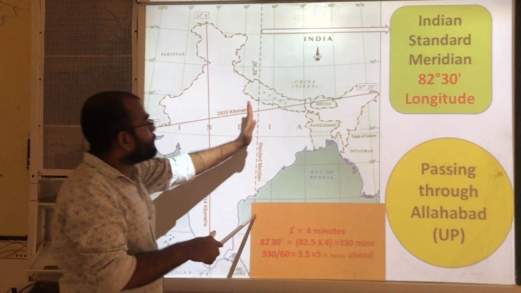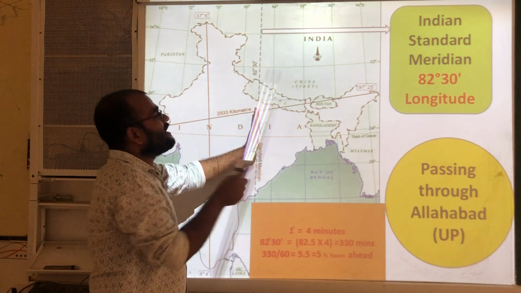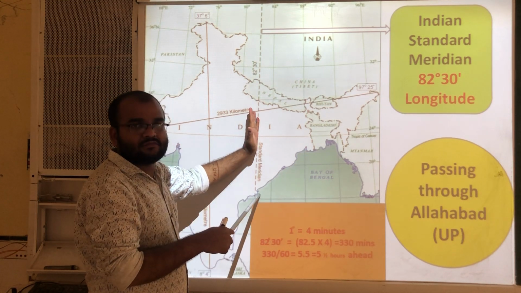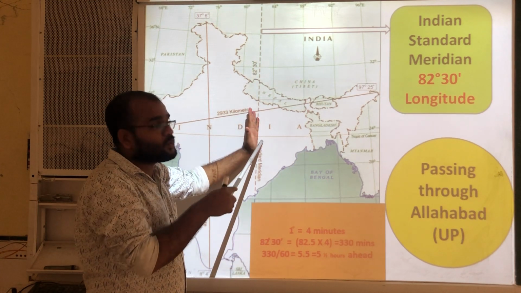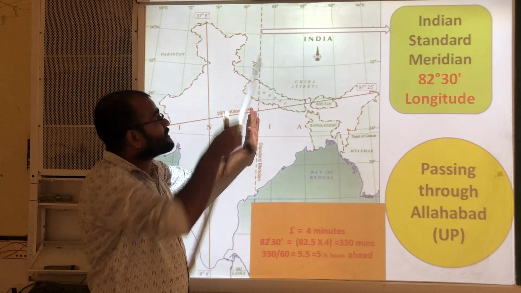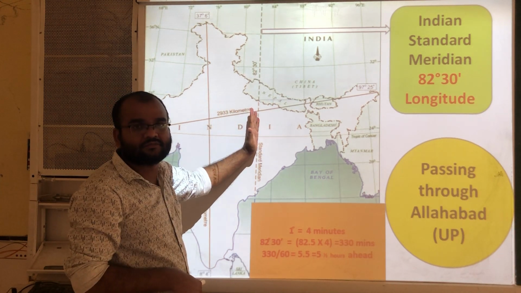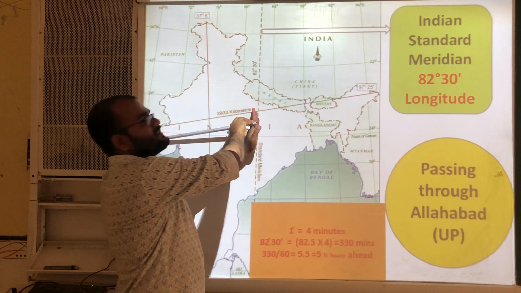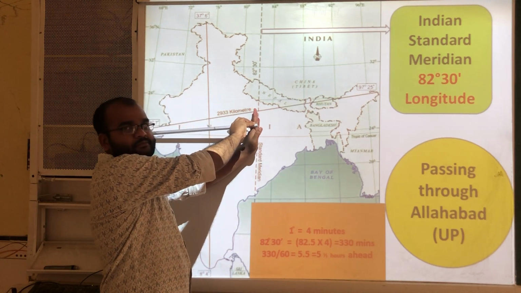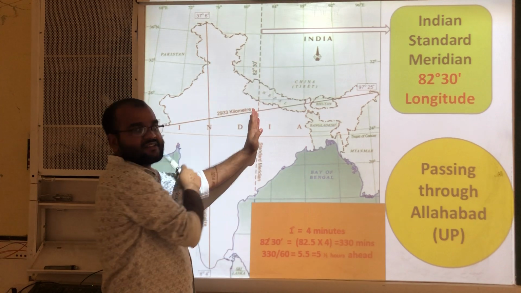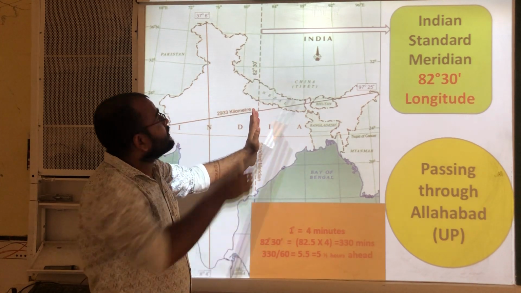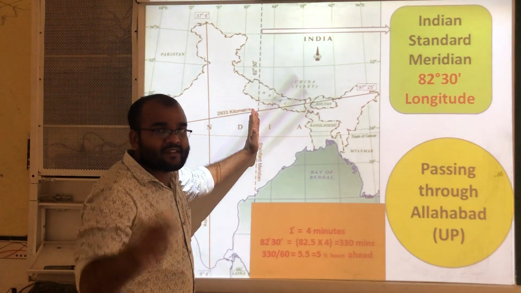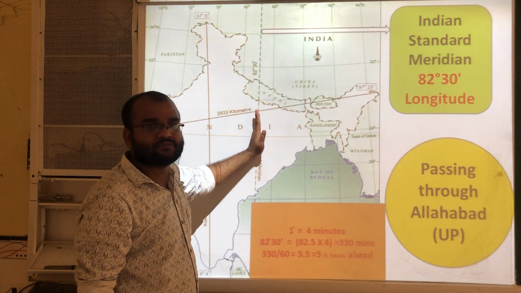It is passing through the middle of India, from the center of India. That means the distance from here to here and from here to here is approximately the same on both sides.